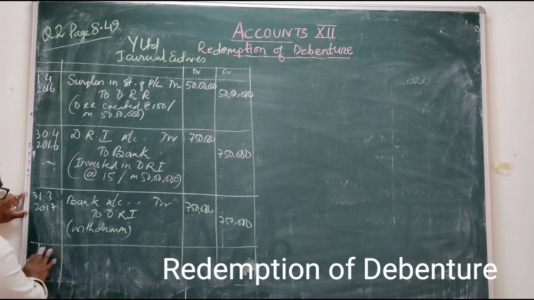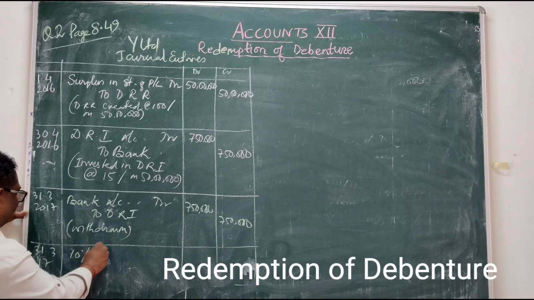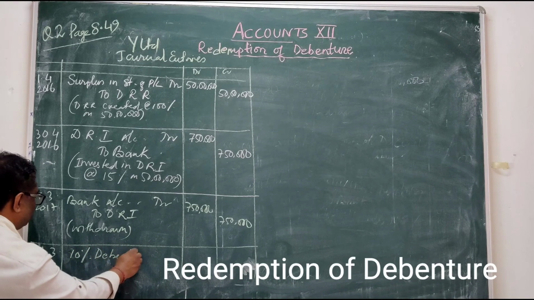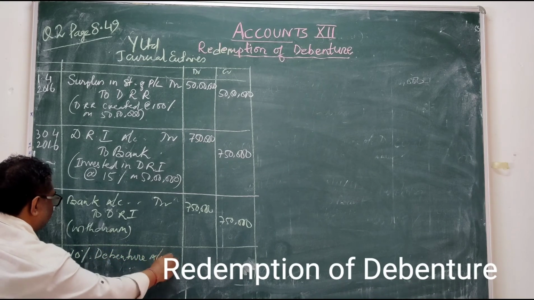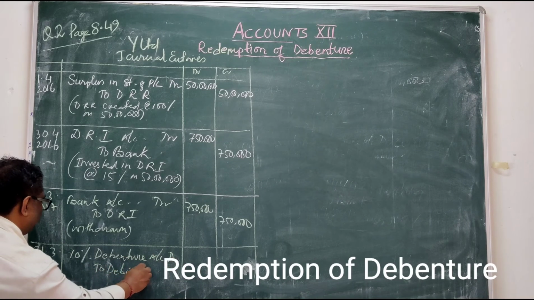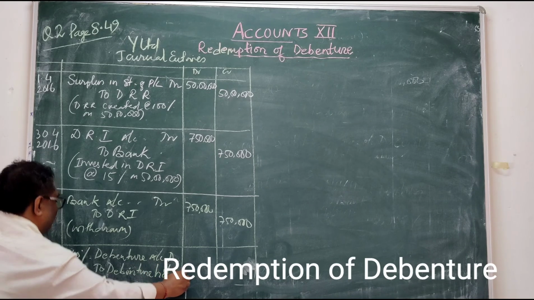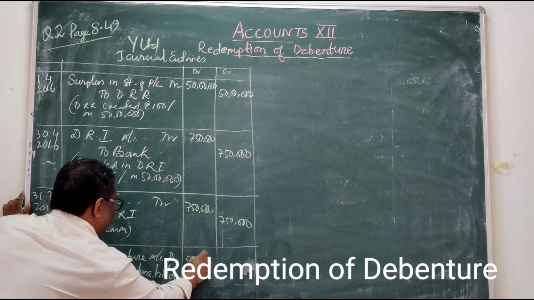How to make debenture holder money due? 31st March 2017. Which debenture? 10% debenture. Debenture account debited to debenture holder account. How much due? 50 lakhs.